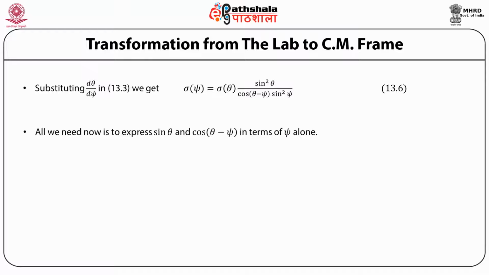Now all we need to do is to express sine theta and cosine of theta minus psi in terms of psi alone. From the earlier equation 13.4, we have sine of theta minus psi equal to x sine psi, from which we can write that theta is equal to sine inverse of x sine psi, plus psi.